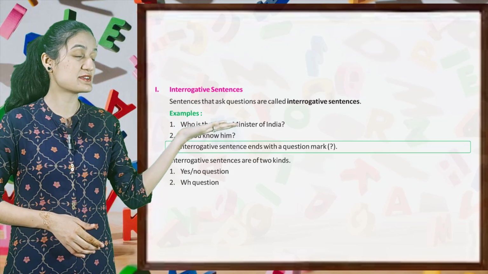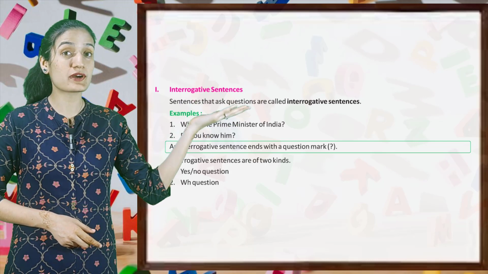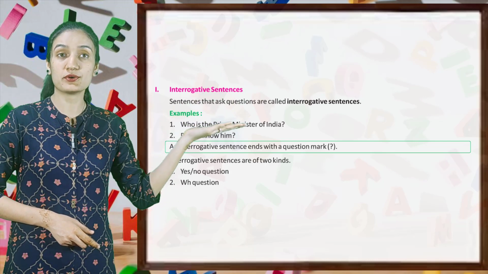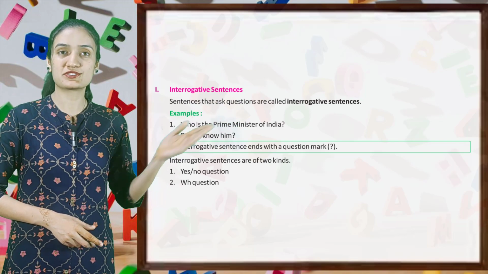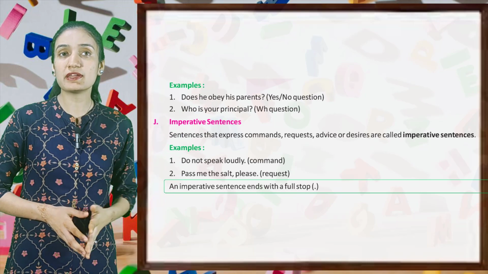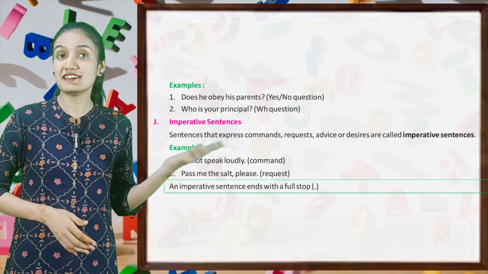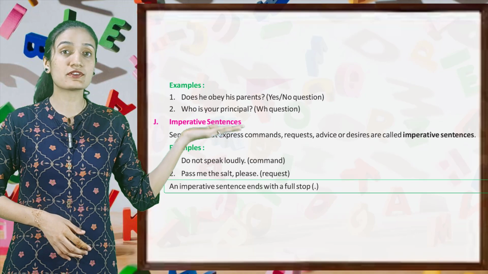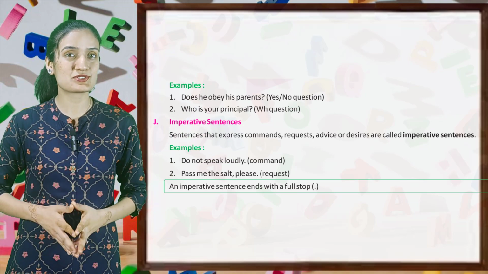Now let's see, interrogative sentences are of two kinds: yes or no questions, and WH questions. Now kids, let's see the examples. Does he obey his parents? Question mark. Yes or no question. Who is your principal? WH question.